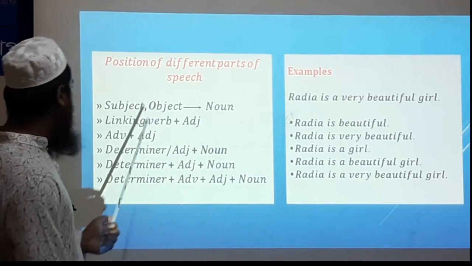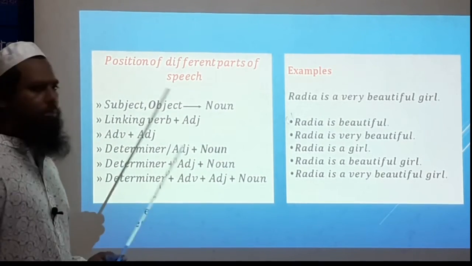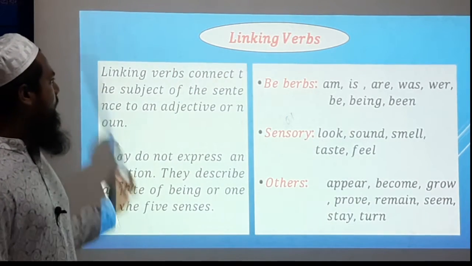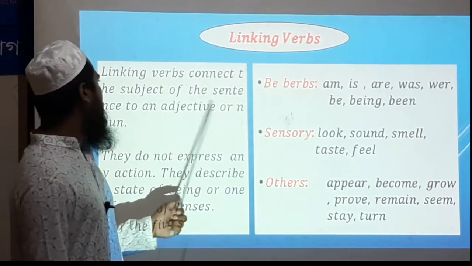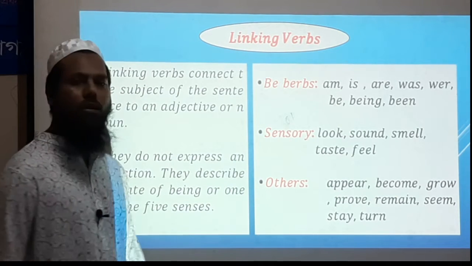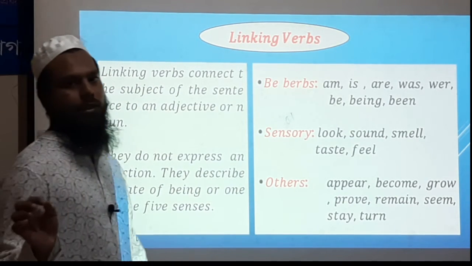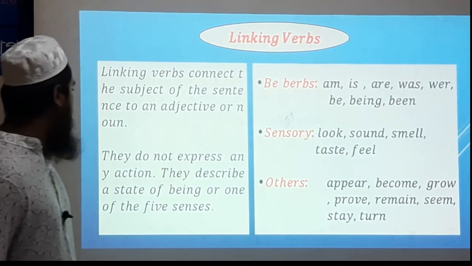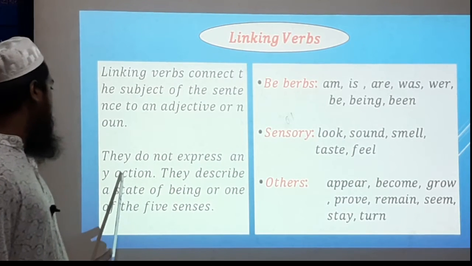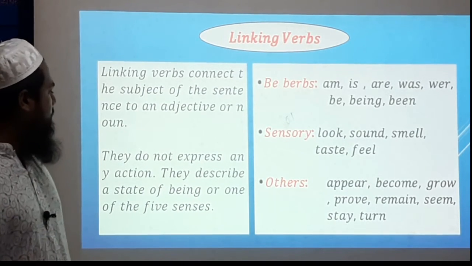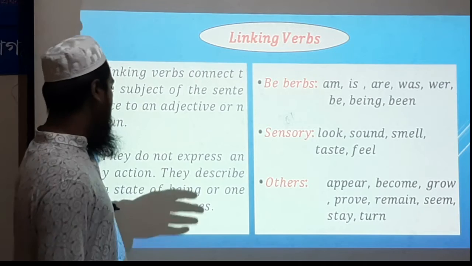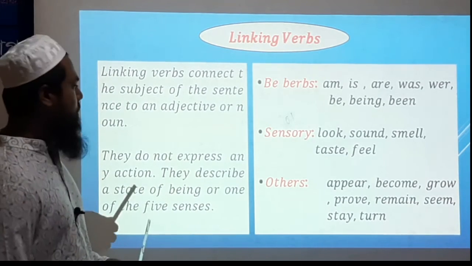Okay, so here is a question: what is a linking verb and what is a determiner? Let's see what they are. What are linking verbs? Linking verbs connect the subject of the sentence to an adjective or noun. Linking verbs do not express any action; they describe a state of being or one of the 5 senses.